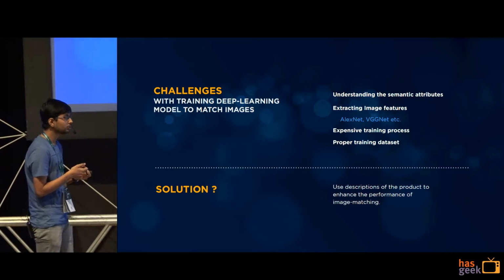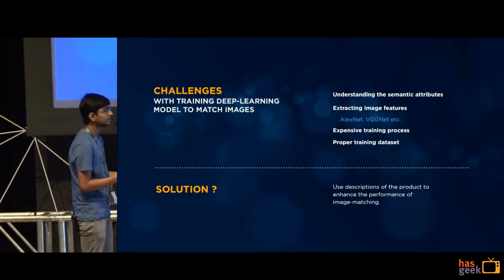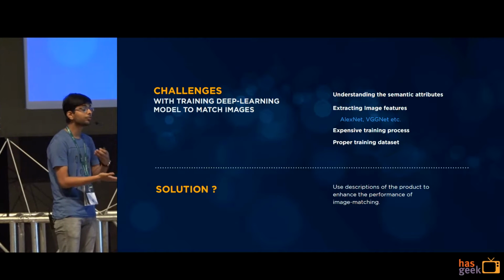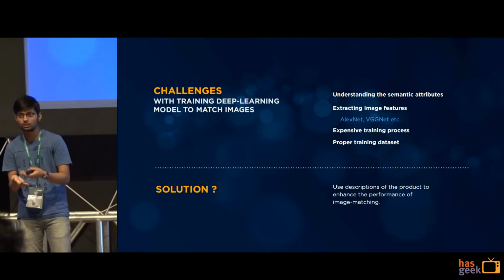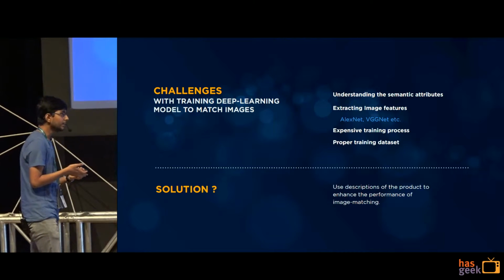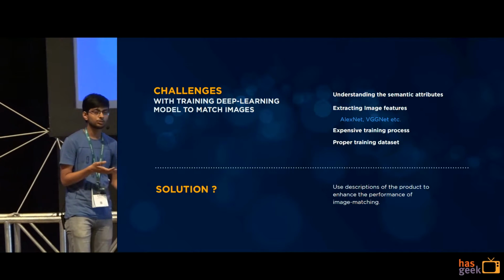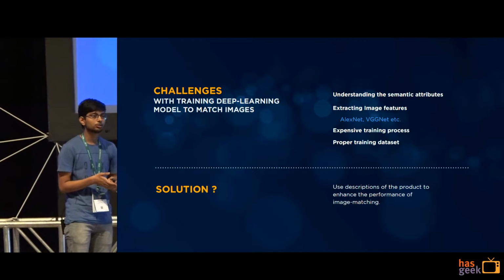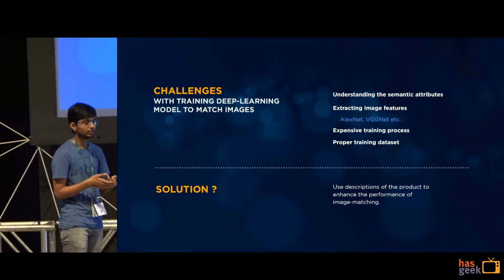One thing which is unique when you work with e-commerce sites is the availability of a lot of titles and descriptions associated with a given product. So at DataView we asked ourselves, can we use these titles and descriptions along with the deep learning features to boost our image matching capability in the fashion vertical?